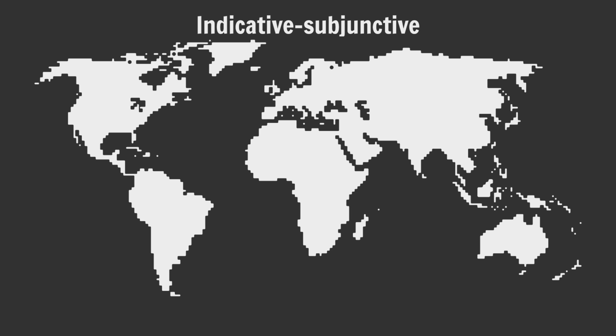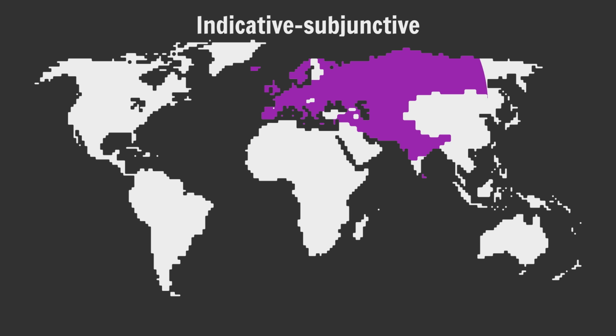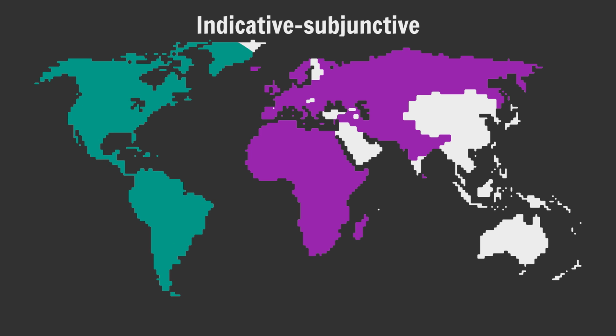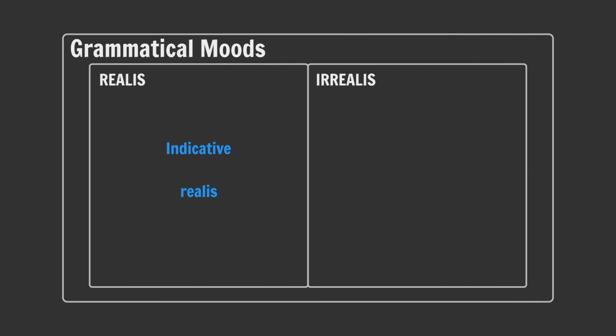Now, indicative-subjunctive systems are mainly found in Indo-European and African languages. In other languages, particularly those of the Americas and Papua New Guinea, mood is dealt with in terms of realis-irrealis systems. Now here's where it gets confusing. Both systems are basically the same. The indicative mood and the realis mood both express realis modality, real stuff. The subjunctive mood and the irrealis mood both express irrealis modality, unreal stuff.